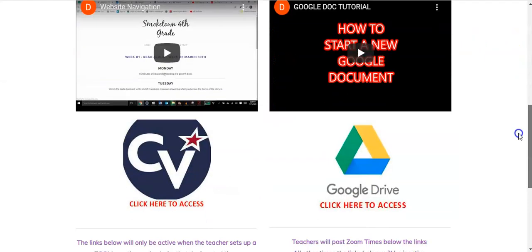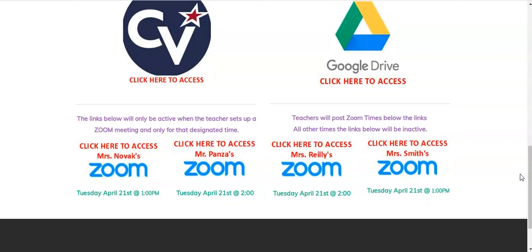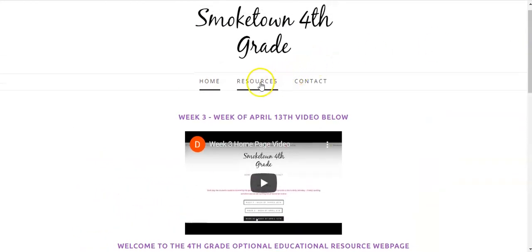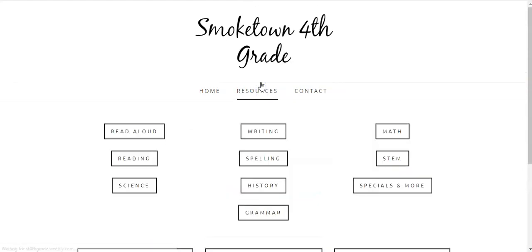If you scroll to the bottom of this page, you'll notice the Zoom links are still there for our first meetings of the week and will be updated as we go throughout the course of this new week in resources. Speaking of resources, clicking on the resource link will take you back to the same exact page that you've gotten used to with all of these subject areas.